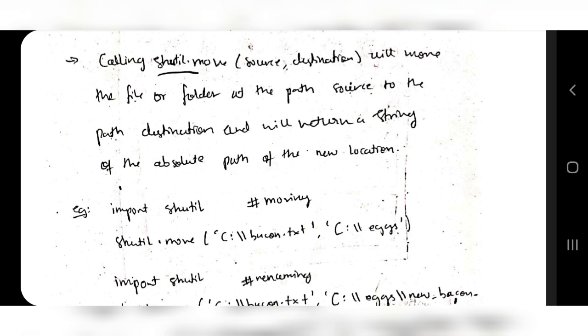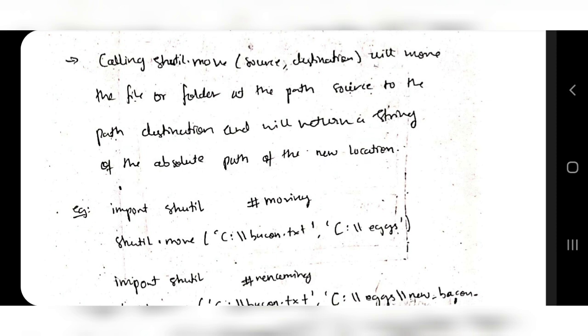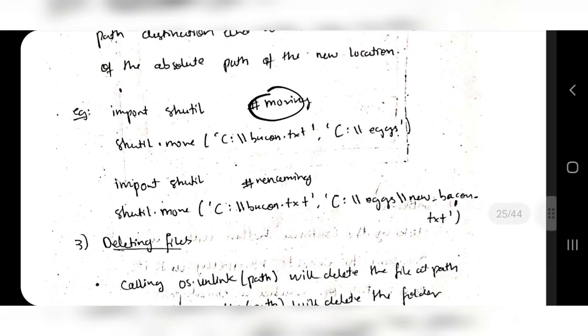So calling shutil.move will move a file or folder at a path, the source, to the destination path, and will return a string of the absolute path to the new location. It will store the file and return the absolute path of the new location. For moving, this is the syntax: import shutil, then shutil.move('c:\backend.txt', 'c:\x'). So backend.txt will be stored in the folder X.